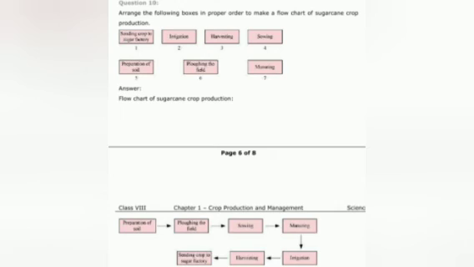Sending crop to sugar factory. Second, irrigation. Then harvesting, sowing, preparation of soil, plowing the field and manuring.